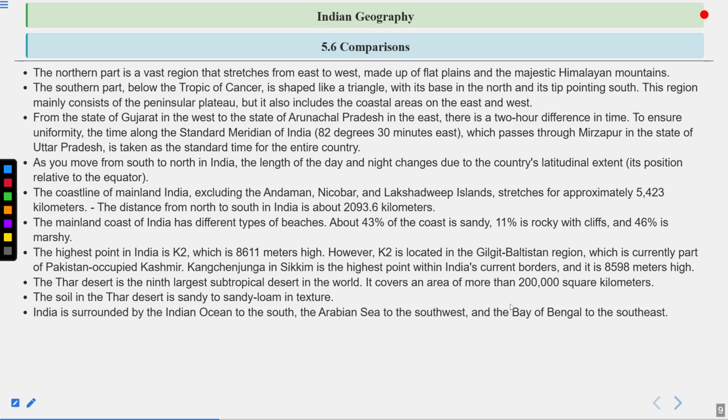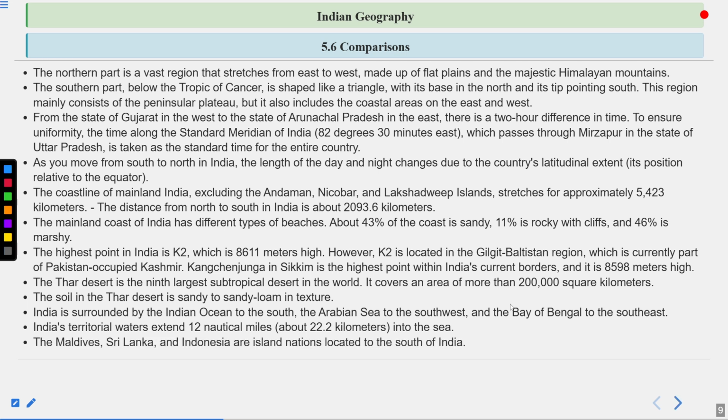India is surrounded by the Indian Ocean to the south, the Arabian Sea to the southwest, and the Bay of Bengal to the southeast. India's territorial waters extend up to 12 nautical miles, about 22.2 kilometers into the sea, as per the UN clause. The Maldives, Sri Lanka, and Indonesia are the island nations located to the south of India.